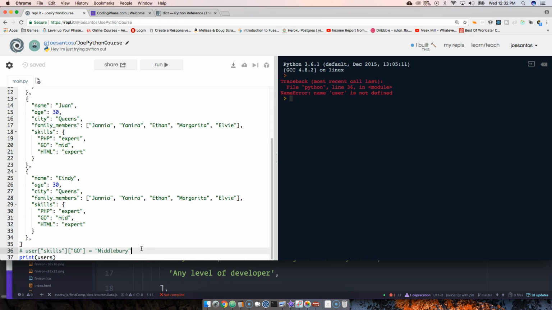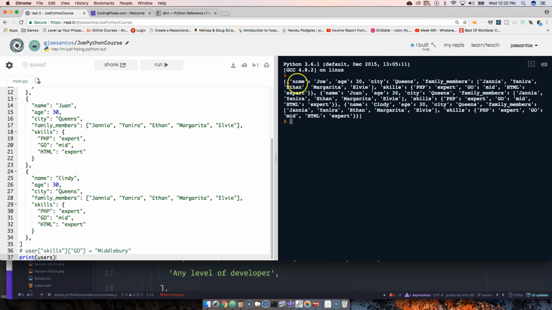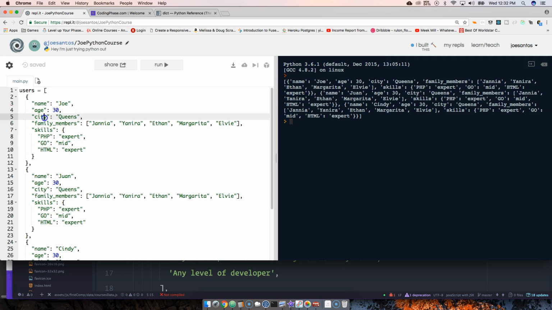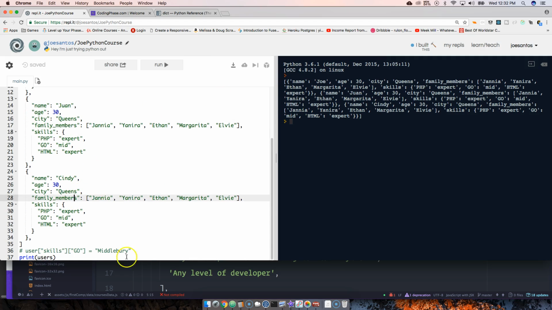So we're going to comment this out, and we're going to print users again. So we're going to run. And as you can see, we have an array, a list, a list with a bunch of different dictionaries inside of them. So you got one user here, and another user.